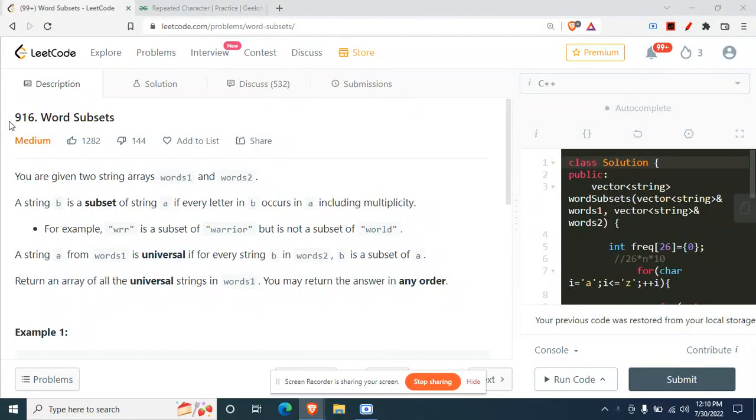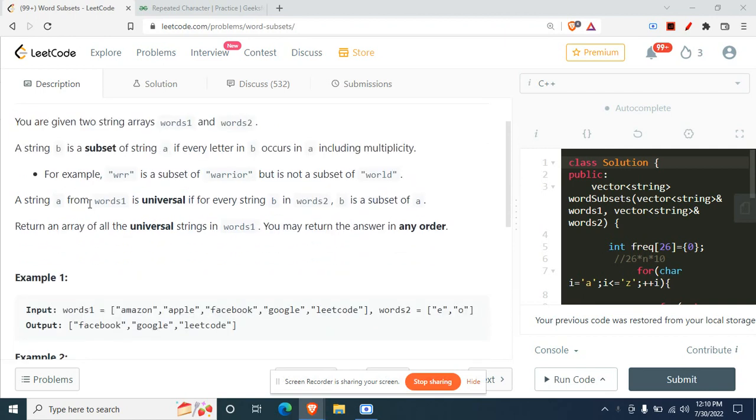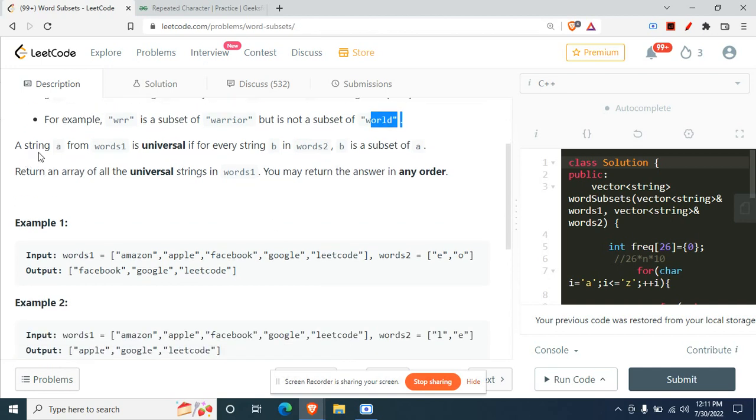Hey there, today we'll be doing this question that's 916 Words Subset. You are given two string arrays, words 1 and words 2. A string B is a subset of string A if every letter in B occurs in A, including multiplicity. For example, WRR is a subset of warrior but is not a subset of world. Why? Because the multiplicity means the occurrences also. So W is present in both of these, but RR is just present here and not in world.